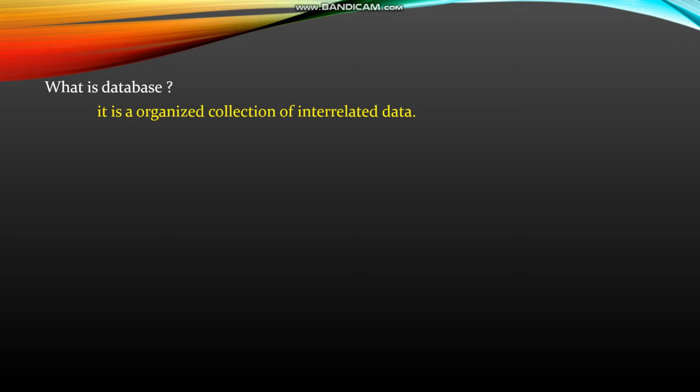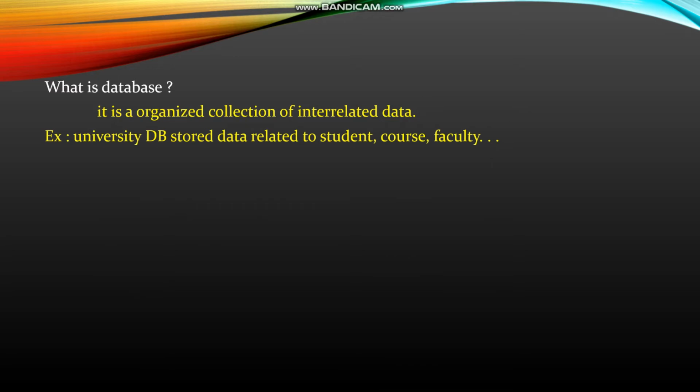We can take another example, bank and customer. Both have some relation. We can call it interrelated data. You can't say university and customer, or bank and student, are interrelated data. That is not the meaning of interrelated data. Example, a university database stores data related to student, course, faculty.